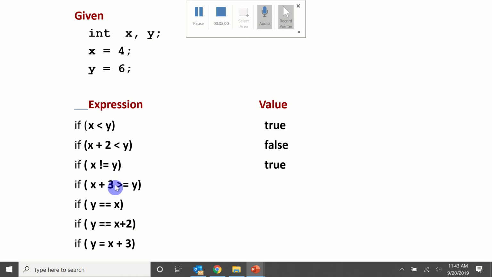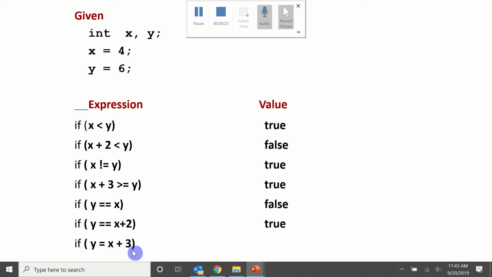Is x plus 3 greater than or equal to y? 4 plus 3 is 7. 7 is greater than 6, so that's true. Is y equal to x? No, they're not equal, so it's false. Is y equal to x plus 2? Yes, they are equal. What about this one? y equals x plus 3.